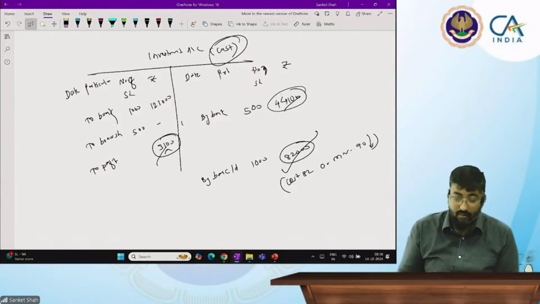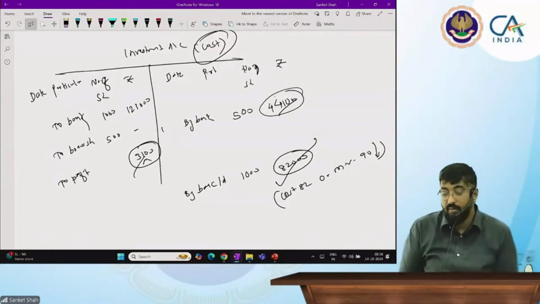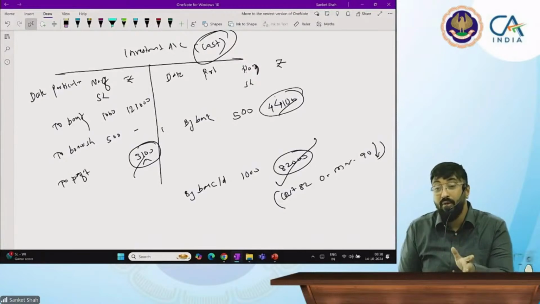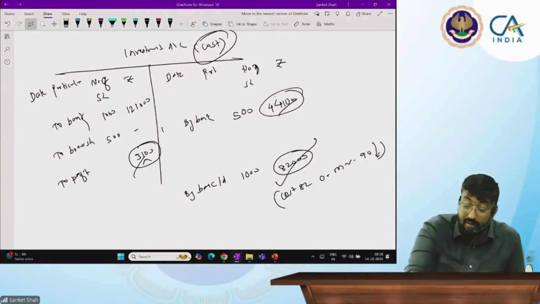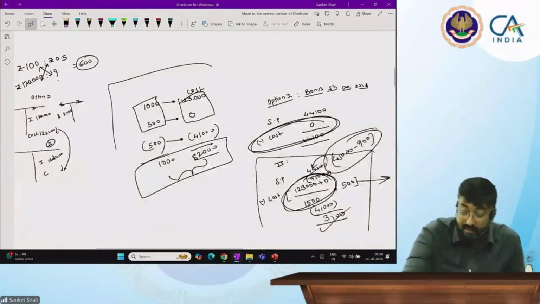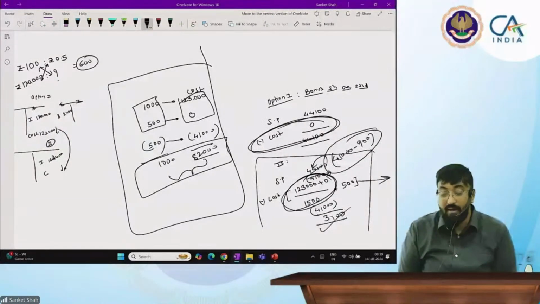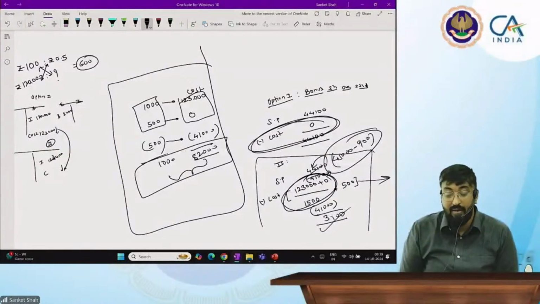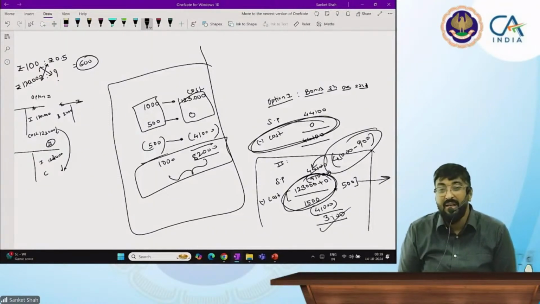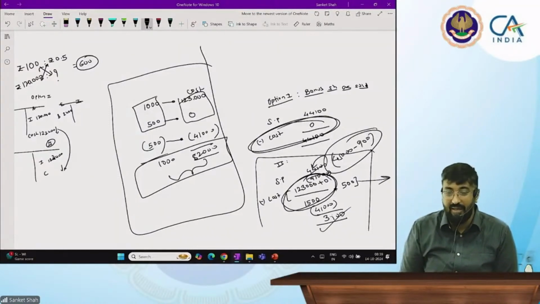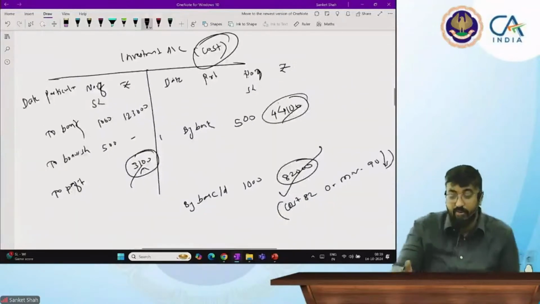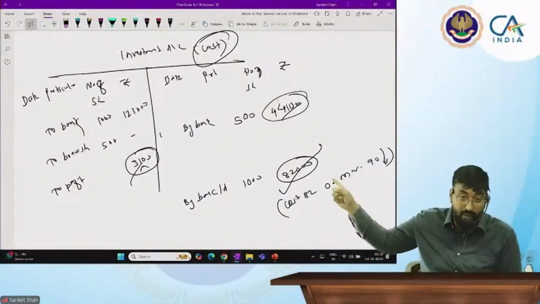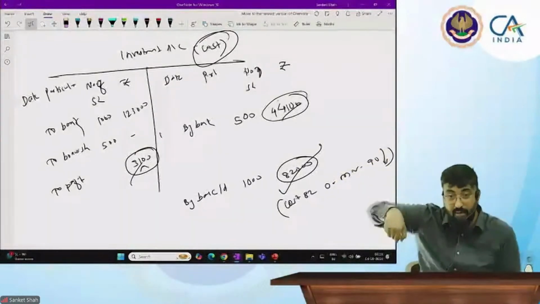Next one, you have to understand this is the T format. We are doing it in the systematic way. Otherwise, another way of doing this is like this: 1,000 shares, 500 shares, less 500, and then you are left with 1,000. This is not the correct way of accounting, the add-less technique. We do it in the T format, double entry system, and that's why we maintain clients' records in such a format, not in add-less format.